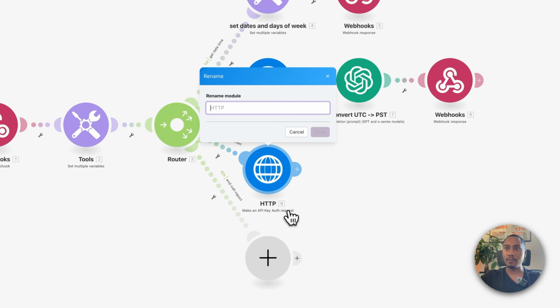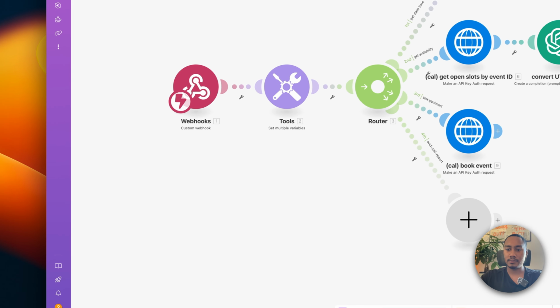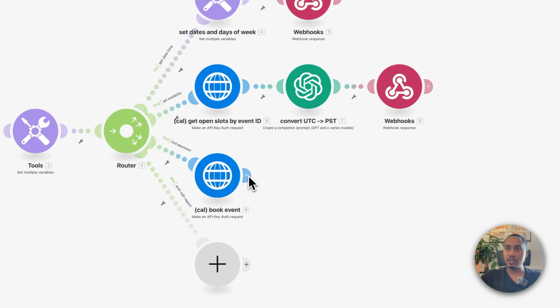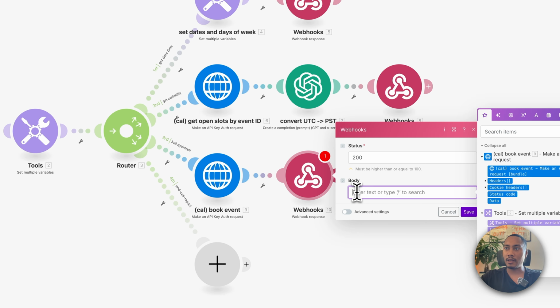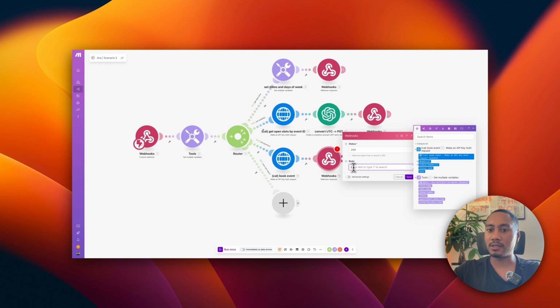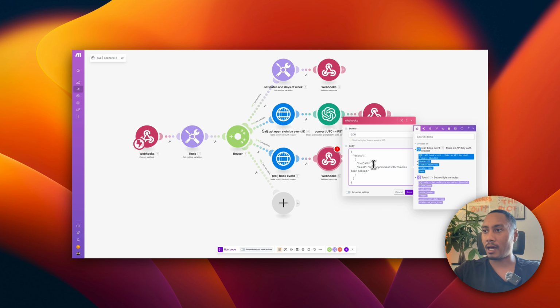Let's also rename this so that we're keeping everything organized. This is Cal API, and this is going to be book event. Now, the next thing to do is return that response back to Vapi so Ava can inform the user that they have been booked in. The body that we need to provide is JSON, which is this. And again, always keep in mind that we need to map in the tool call ID. This is currently empty. We'll need to do that.